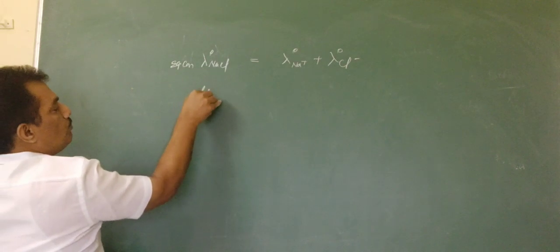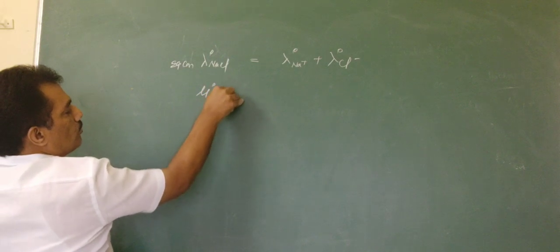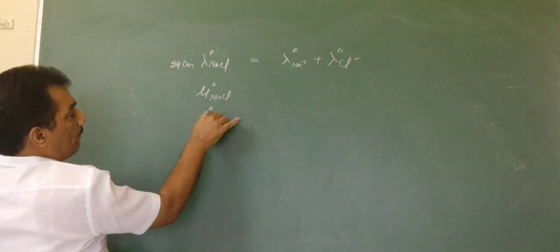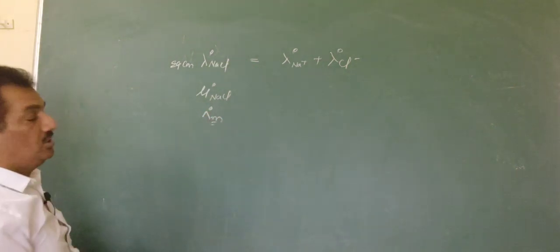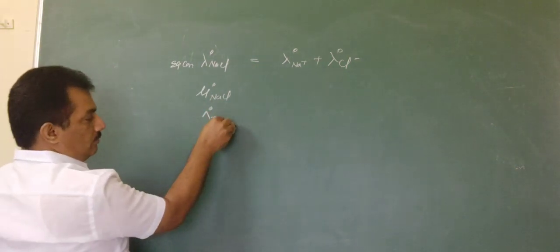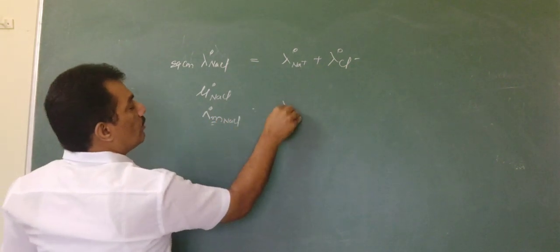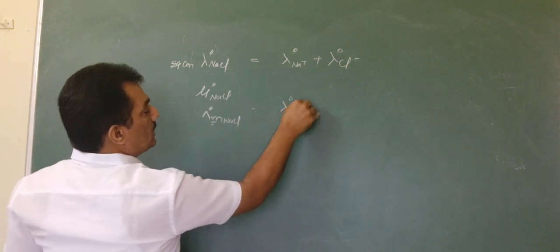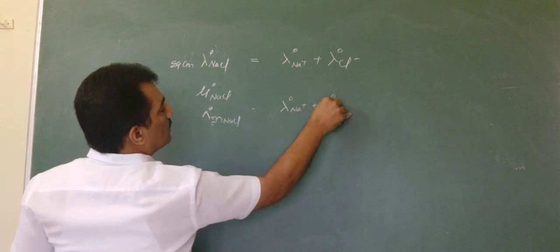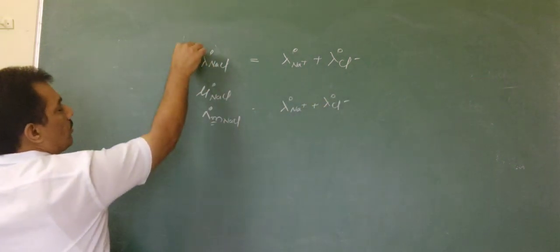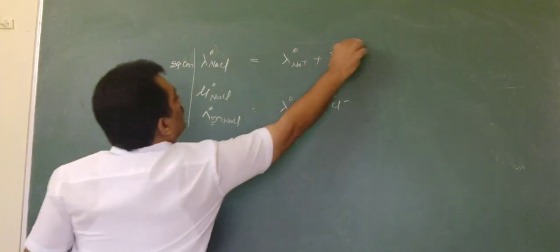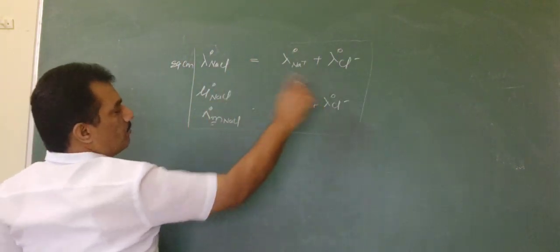And in case it is mu naught NaCl, which you remember can also be lambda naught M, molar conductance, one more symbol, lambda naught M of NaCl, then you have to go for lambda naught Na plus, lambda naught Cl minus. If you observe, for monovalent electrolytes both these formulae seem to be the same.